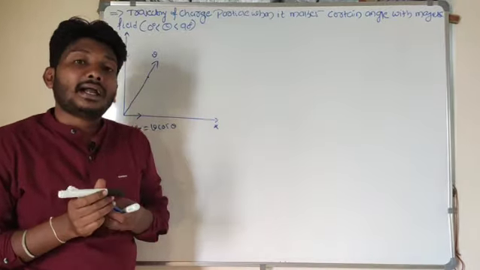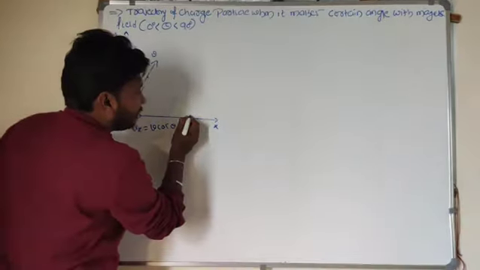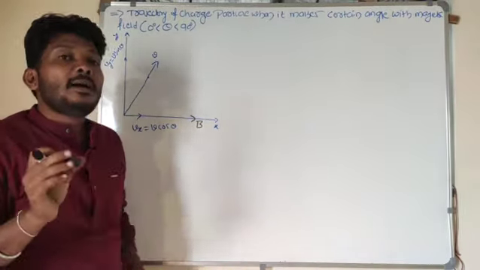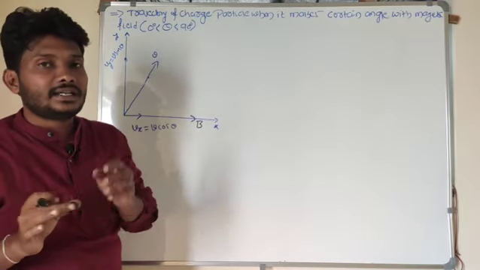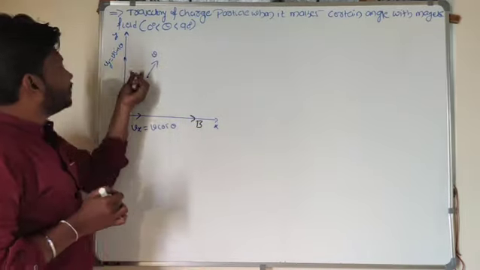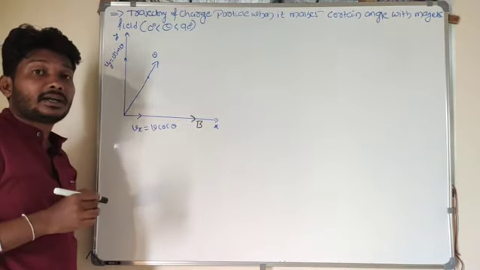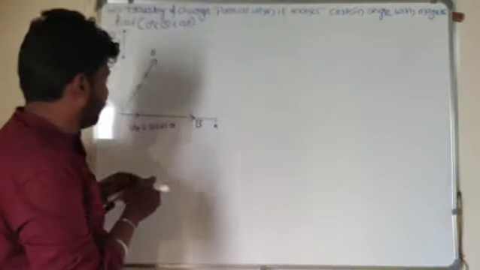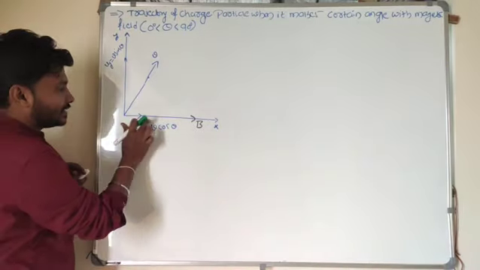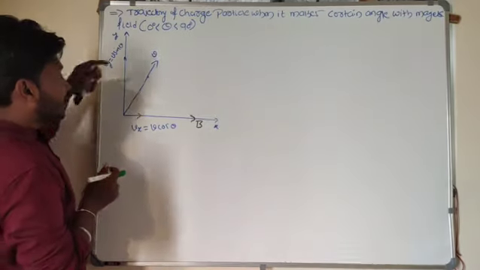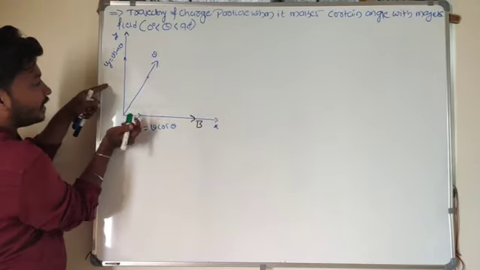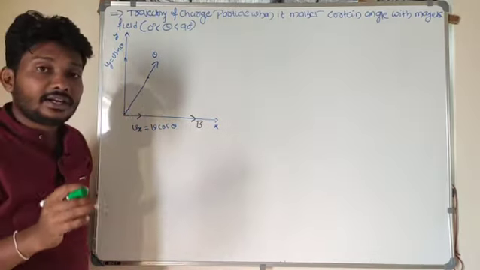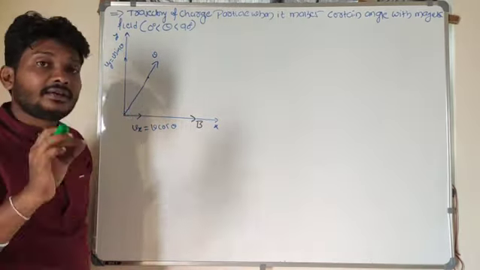Now I will take the magnetic field direction. The magnetic field is along the x-axis. The magnetic field is present along the x direction here. Now I will take the charged particle, its position here. This charged particle is making a certain angle with the magnetic field. Look here, along the x-axis this angle is 0, and this angle is 90 degrees. The charged particle is present between 0 and 90 degrees. Then what will be its trajectory? I need to understand, right?